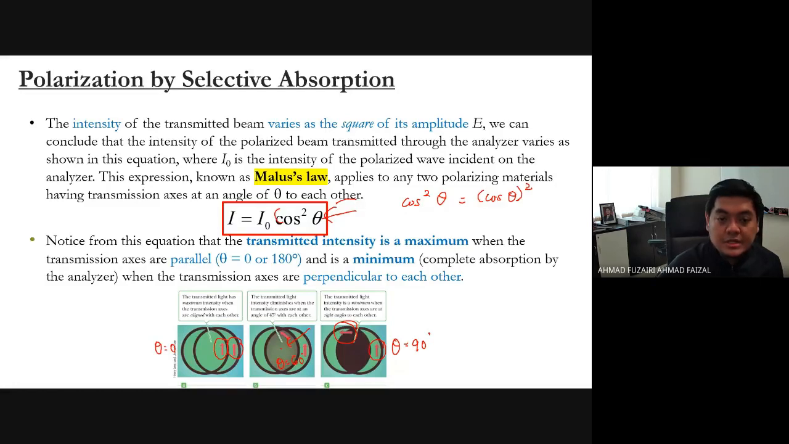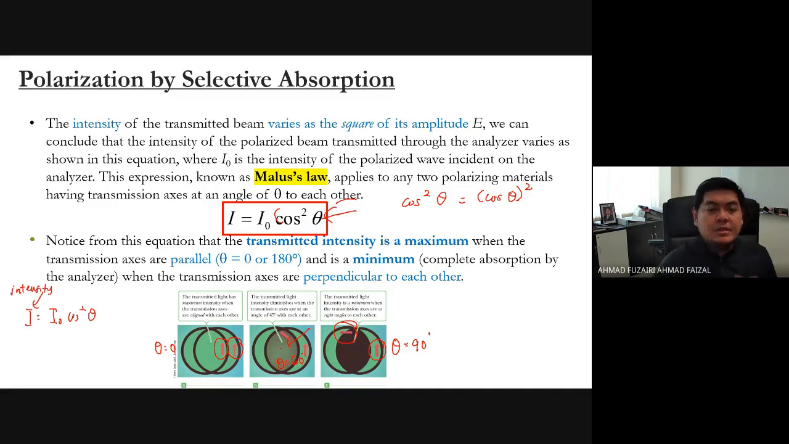Notice from this equation that the transmitted intensity is a maximum when the transmission axes are parallel. Parallel, that means number 1 and number 2 are the same. So theta 0 gives you the maximum transmitted intensity. In Malus's law, we have I equals I naught cos square theta. So I is the intensity.